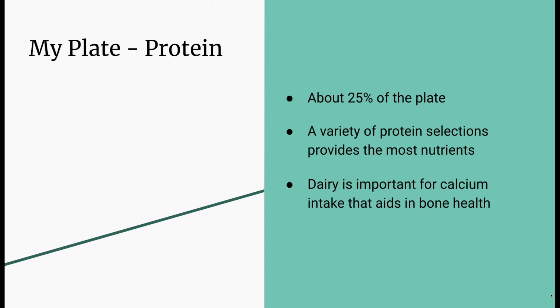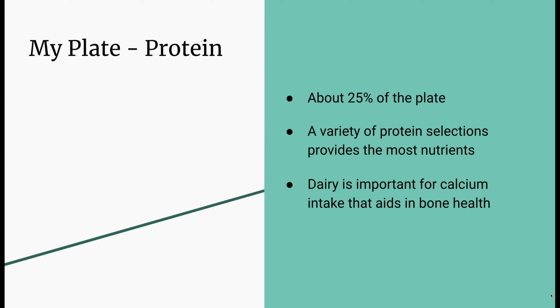The remaining 25% of the plate should contain protein sources. Common proteins include soy, quinoa, eggs, fish, meat, nuts and seeds, legumes, beans, and dairy products. Just as with the other food groups, a variety of protein selections provides the most nutrients. Red meat can contain a lot of fat and cholesterol, so lean cuts are preferred for heart health. Fish, especially salmon, has healthy fat and should be consumed twice weekly.